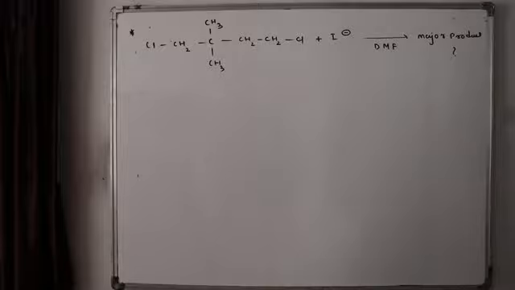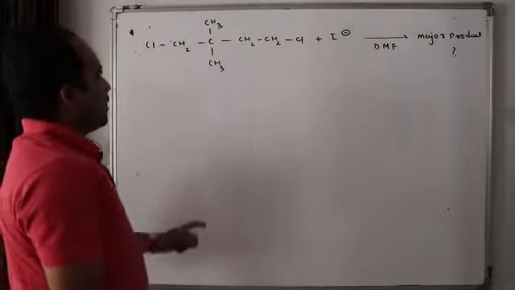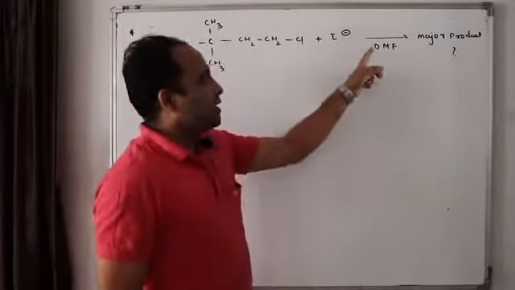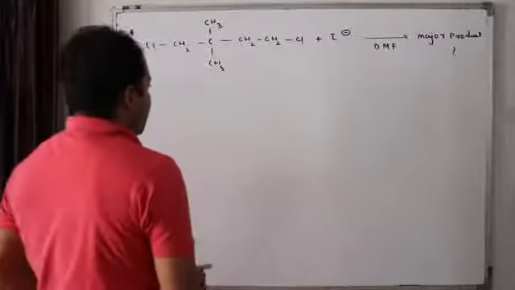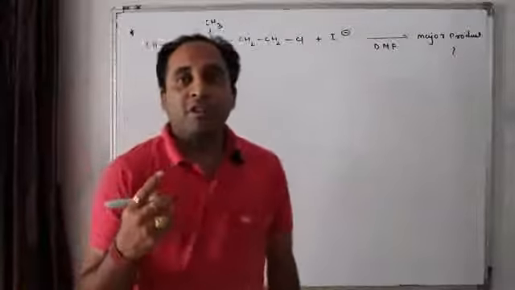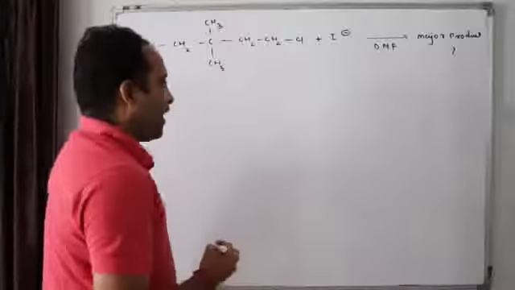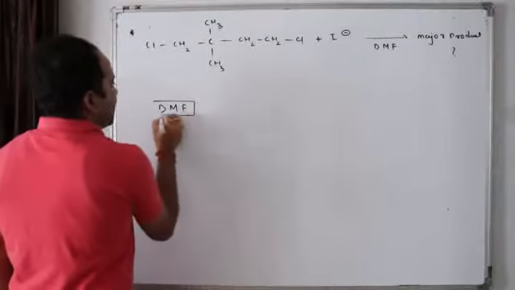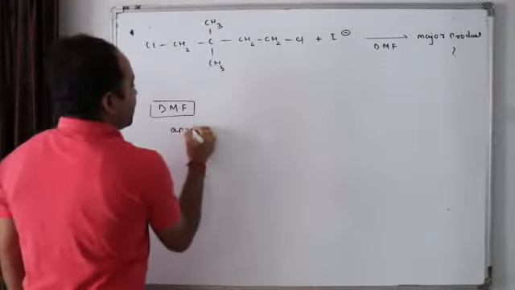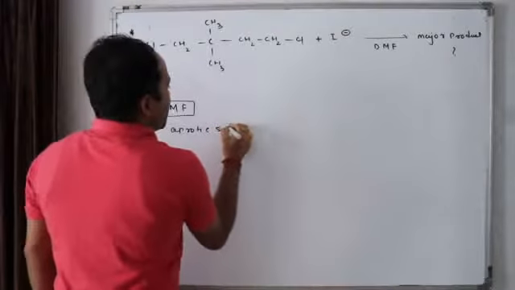Now come to the next question. What is the next question? This is given I minus DMF. Okay. Now the question comes, do you remember while I discussed with you about the solvents in nucleophilicity discussion, I told you DMF is an aprotic solvent, isn't it?